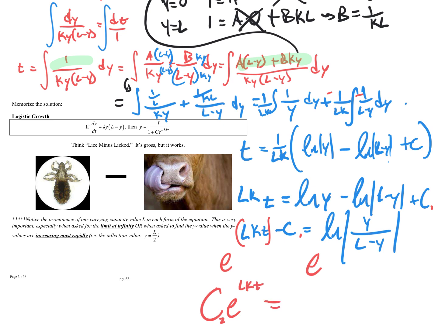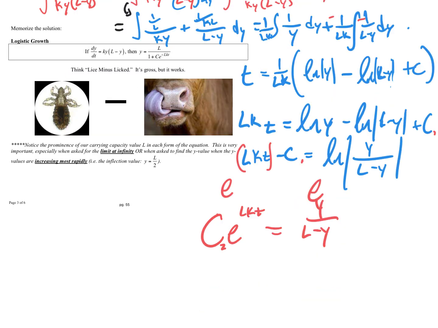Okay. And this becomes y over L minus y. Okay, we're almost there. We're going to go ahead and flip both sides of the fraction here, and we get e to the LKT equals L minus y over y. Why do we do that? Well, let's see.